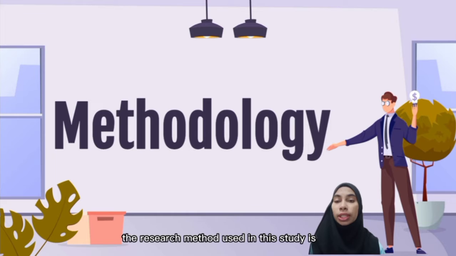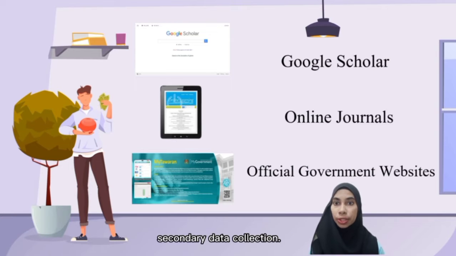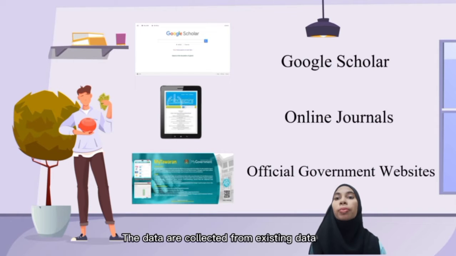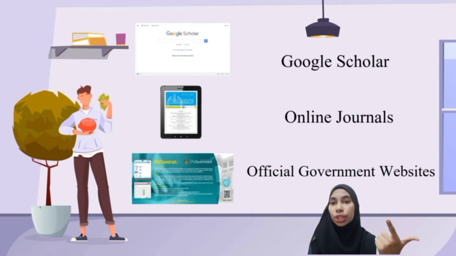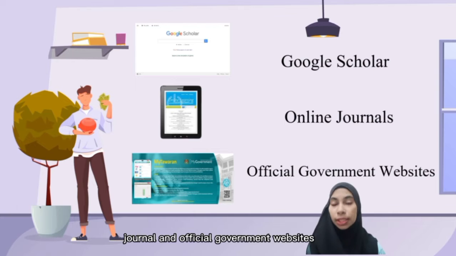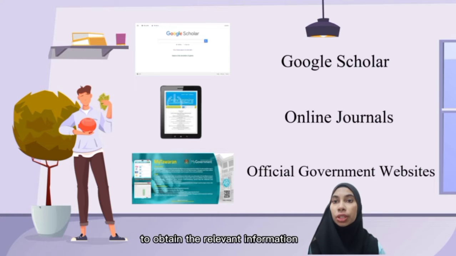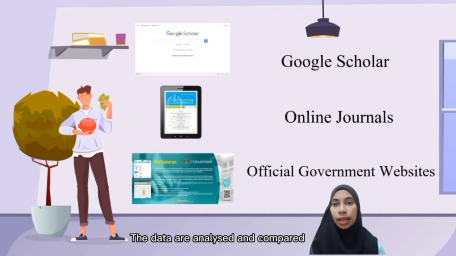The research method used in this study is secondary data collection. The data are collected from existing data such as materials published in study reports and other documents. The data are collected from online platforms such as Google Scholar, journals, and official government websites to obtain relevant information on the tax system in Malaysia and China. The data are analysed and compared between Malaysia and China.